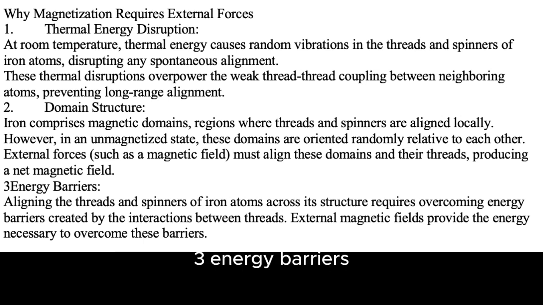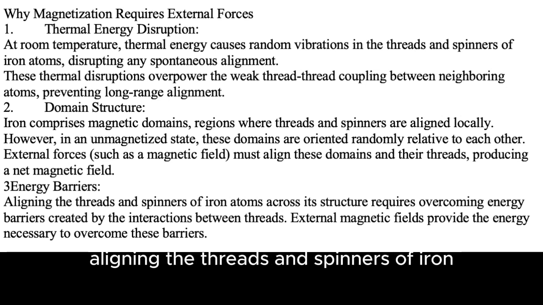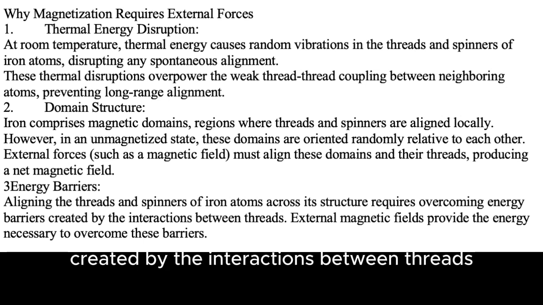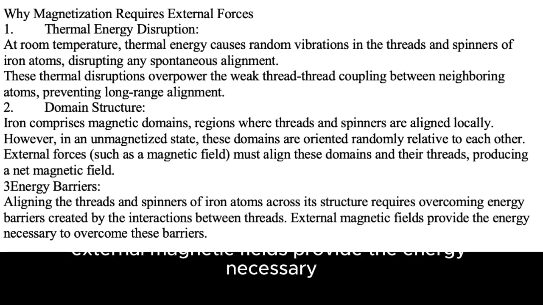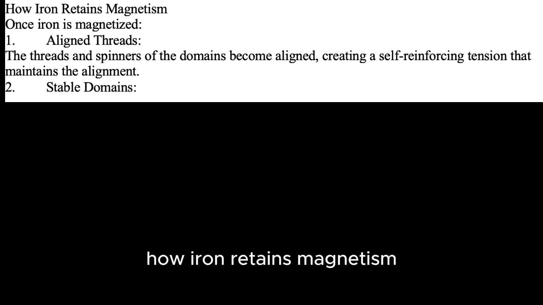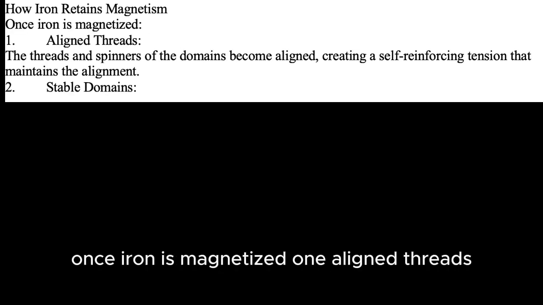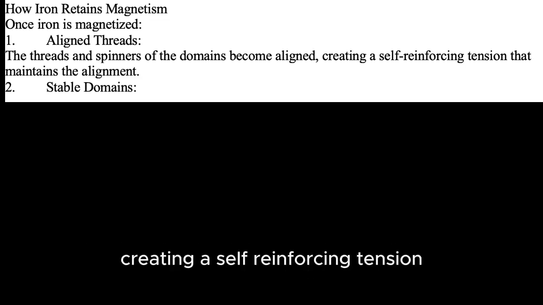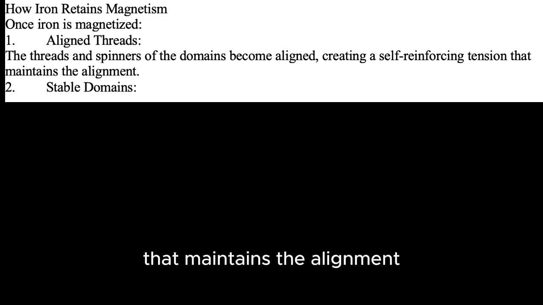3. Energy barriers. Aligning the threads and spinners of iron atoms across its structure requires overcoming energy barriers created by the interactions between threads. External magnetic fields provide the energy necessary to overcome these barriers. How iron retains magnetism. 1. Aligned threads. Once iron is magnetized, the threads and spinners of the domains become aligned, creating a self-reinforcing tension that maintains the alignment.